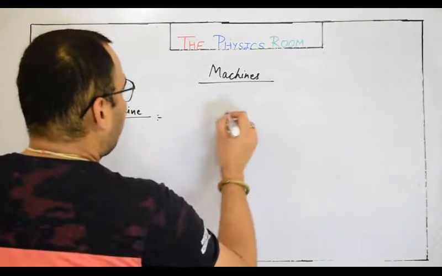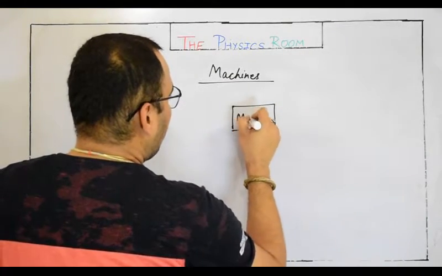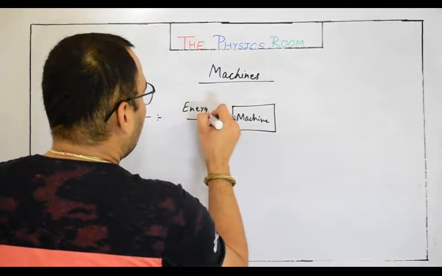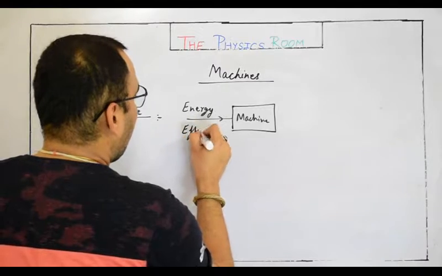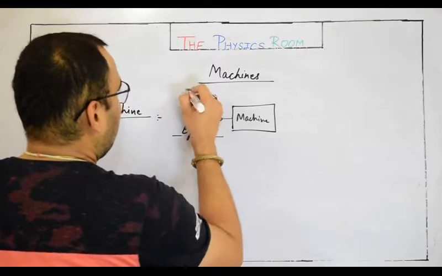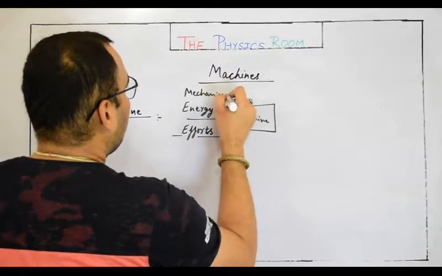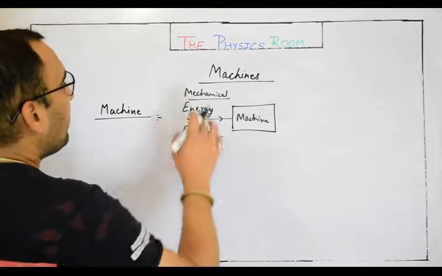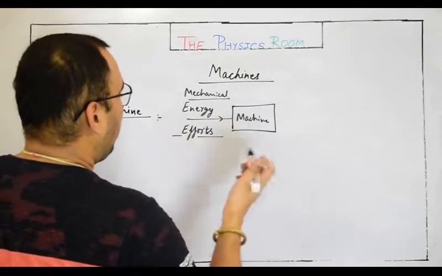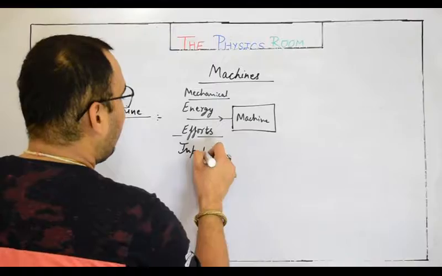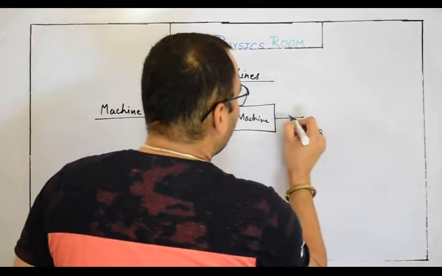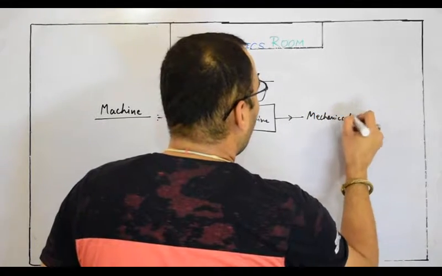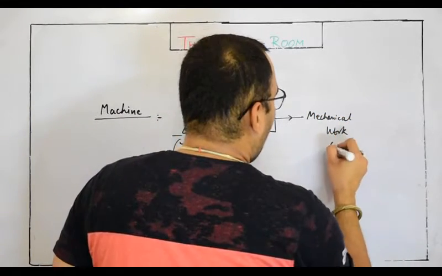So a machine is a simple device. If I say this is a machine, it takes energy, or we can say efforts, mechanical energy. Right now we are talking about just normal machines, not any kind of electronic device. So it takes mechanical energy, or efforts, as input, and gives some kind of mechanical work as output.